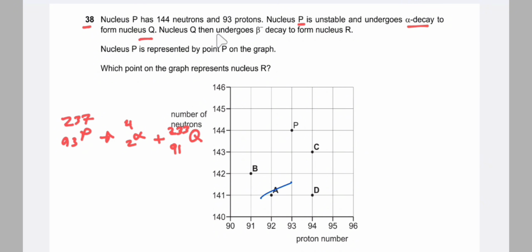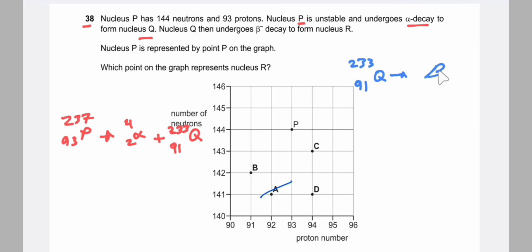Now Q undergoes beta minus decay to form nucleus R. By beta minus emission, 0 nucleon number and -1 charge, so the proton number increases by 1, that is 92. So R is 233 and 92, since 233 minus 0 is 233 and 91 minus -1 is 92.